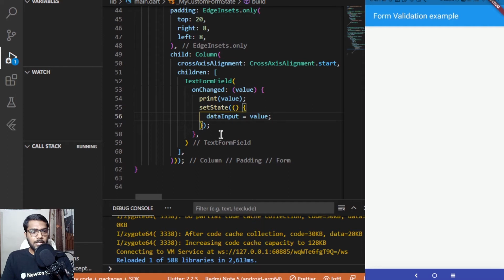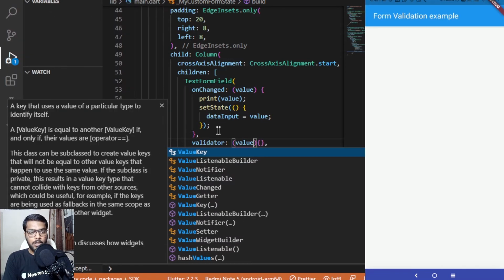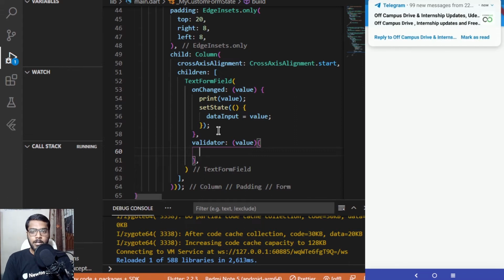Next, inside this text form field we have another thing which is known as a validator. You must have seen that whenever you are trying to create an account, and you click on the enter button or sign in or login button without adding any values to the email ID part or to the password part, it provides you with an error which says that these values cannot be null. That is the implementation of the validator, which validates if the particular conditions are met.